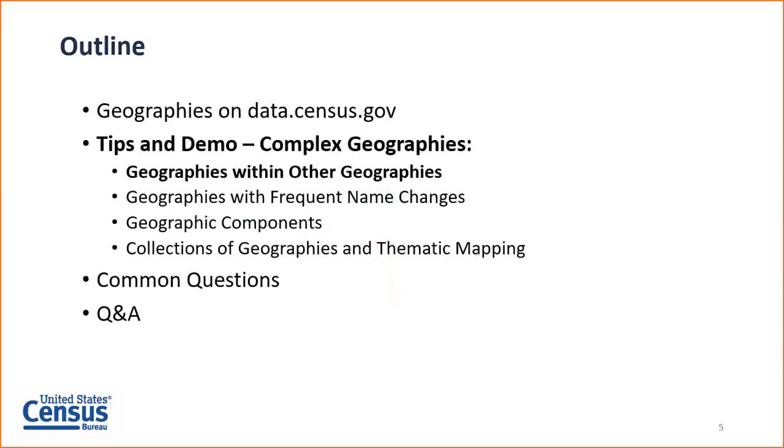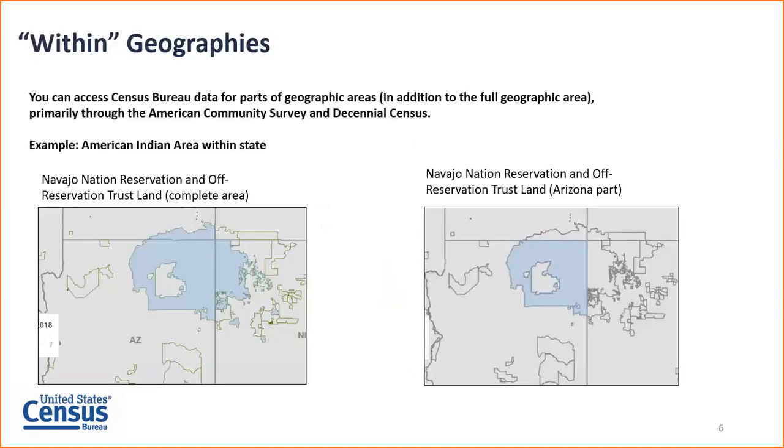We're actually going to dig into that a little bit deeper here with our first example. So let's show you some tips and tricks for working with geographies that fall partially within other geographies. By this, we're referring to these as within geographies for the purpose of this webinar. Through data.census.gov, you can access data for a complete geographic area. You can see an example of this in the bottom left-hand side of the screen. We're looking at an American Indian area, specifically the Navajo Nation Reservation and off-reservation trust land. So that area shaded in the bottom left is the complete Navajo Nation area.